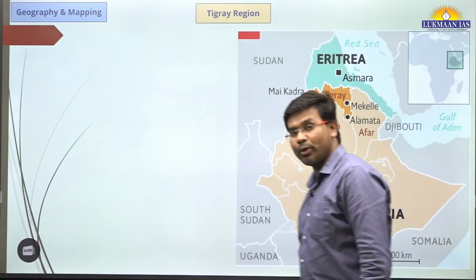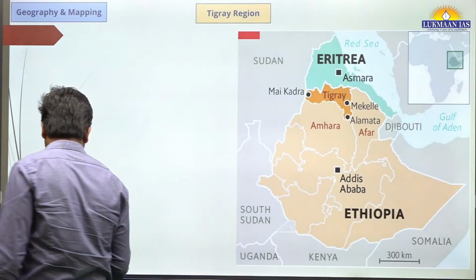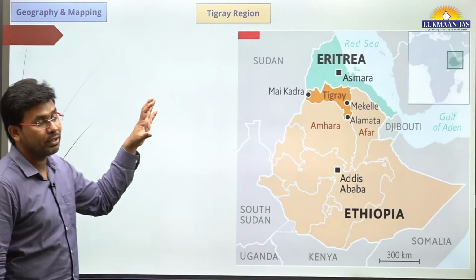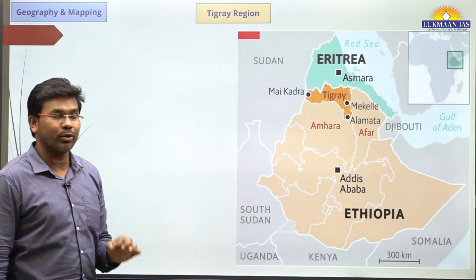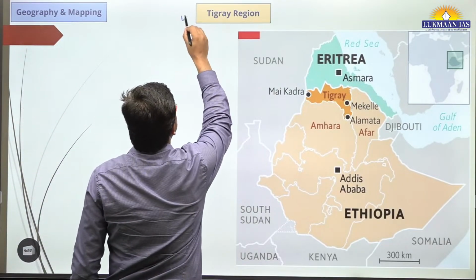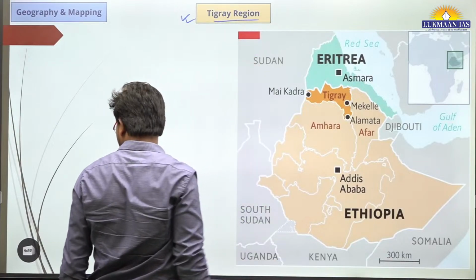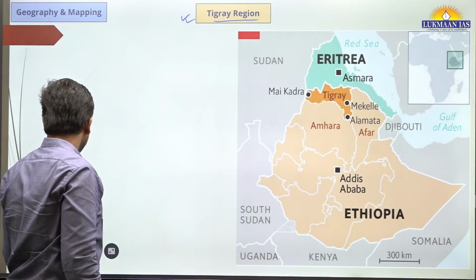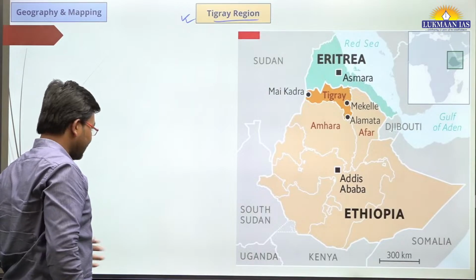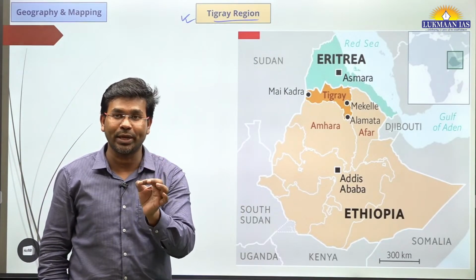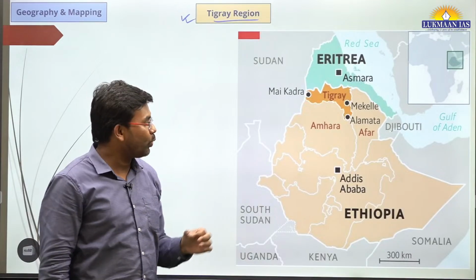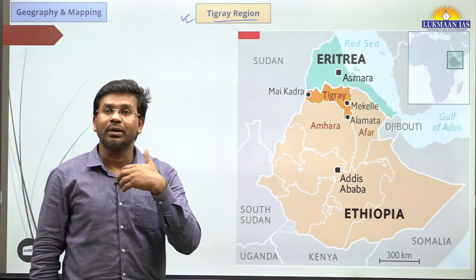So let us talk about the first topic, which is a mapping topic. Name of the topic is Tigray region. This Tigray region has been in news for many reasons. So we need to understand where this region is located, and also we need to understand the significance of this particular region.